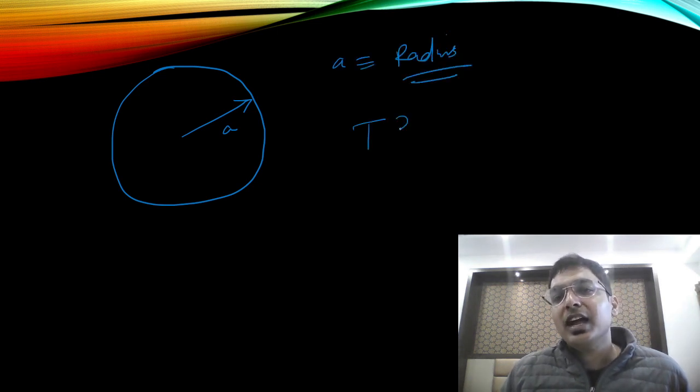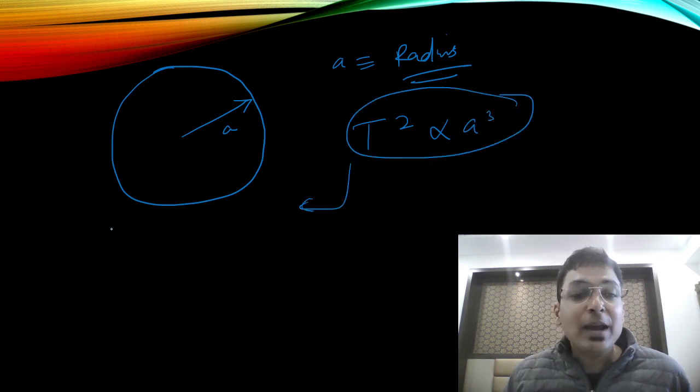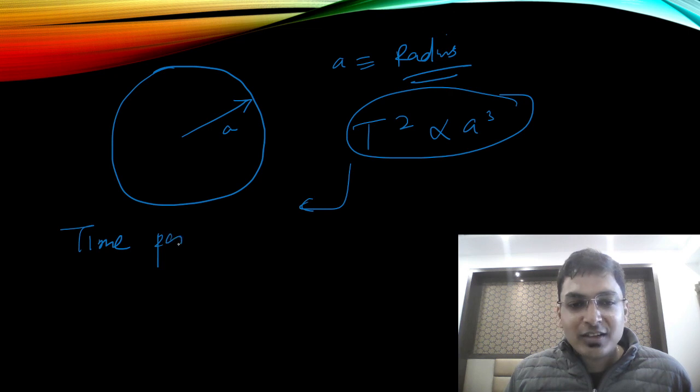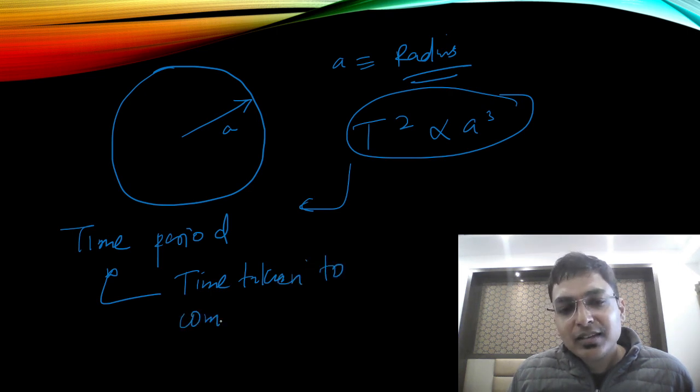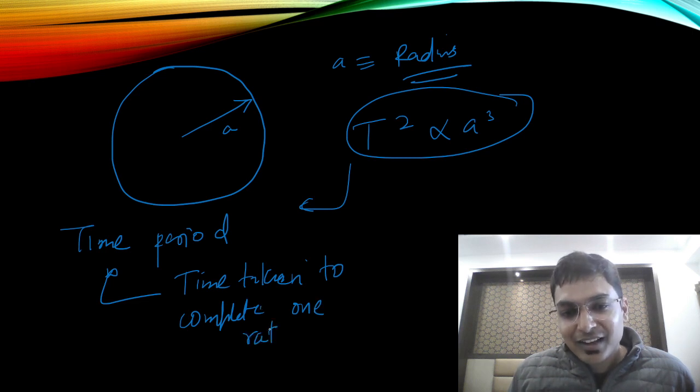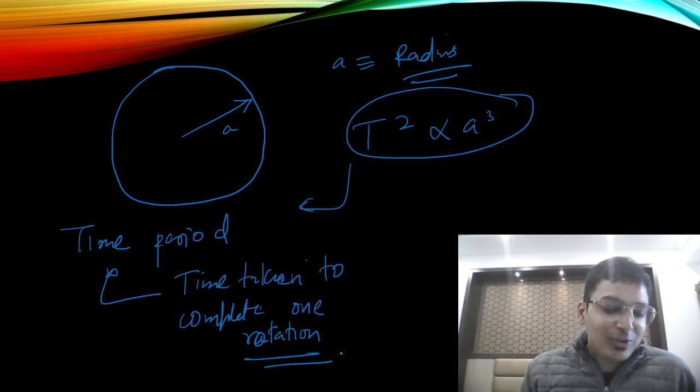So we can write: time period square is proportional to a cube. What is T? T is the time period. What is the meaning of time period, guys? It is the time taken to complete one rotation. Very good.